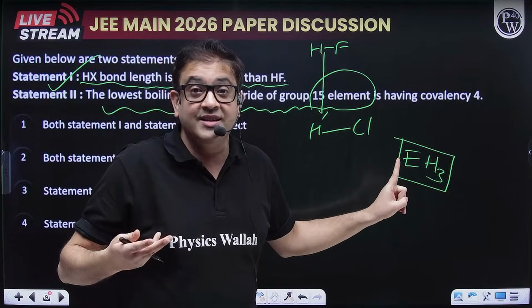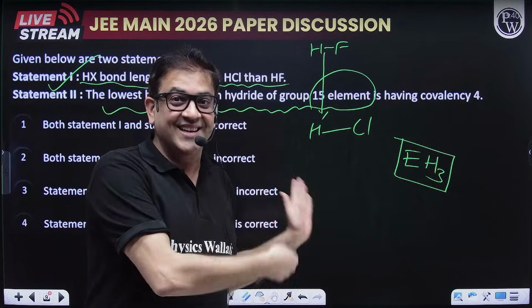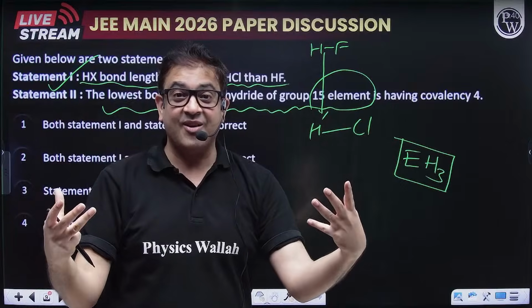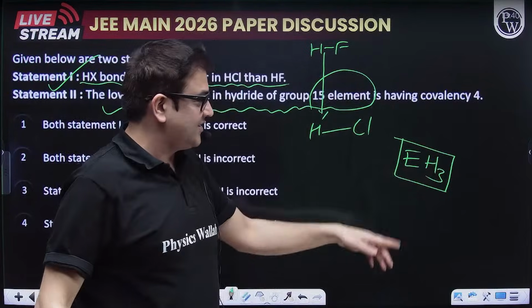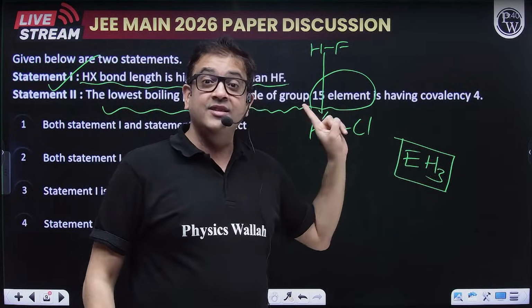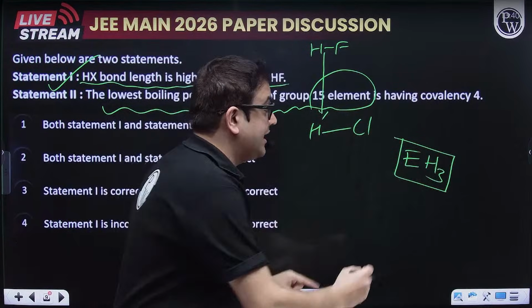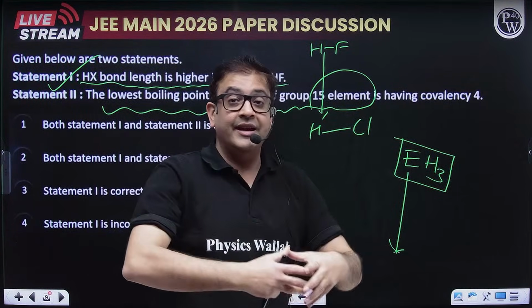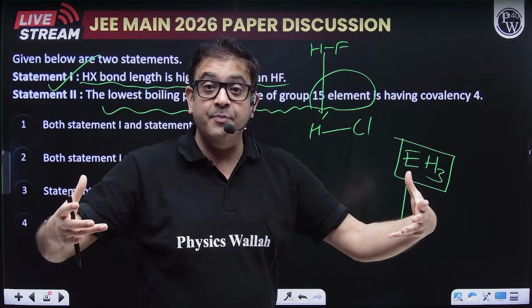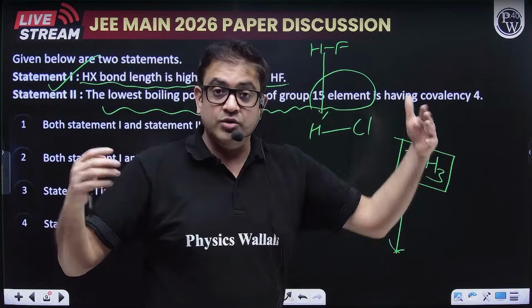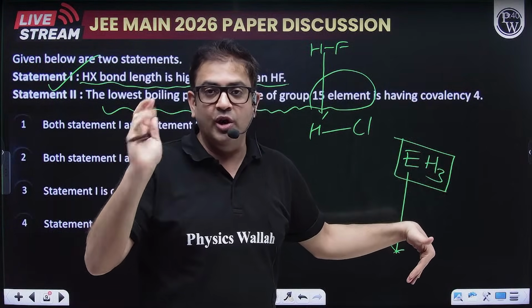Why am I discussing all this? Because this question is asked in this session, so things around it will be asked in the later sessions. So sp3 hybridized, trigonal pyramidal, and down the group, because of the increase in size, the dipole attraction will also increase. So down the group in general, melting point, boiling point, all increase.